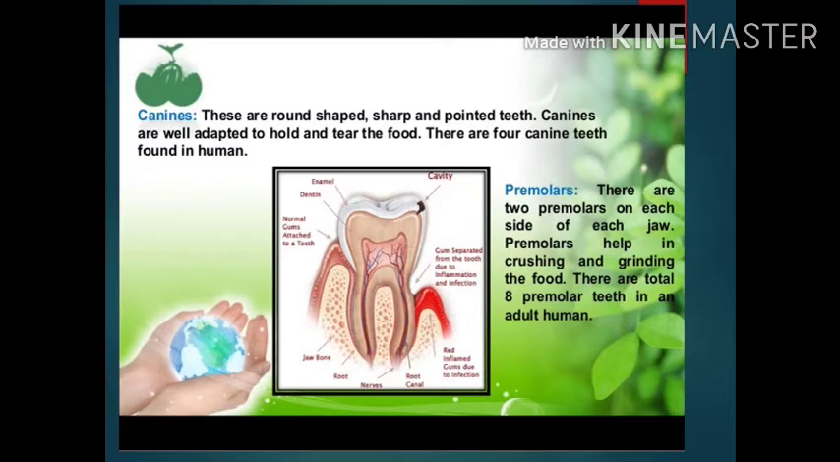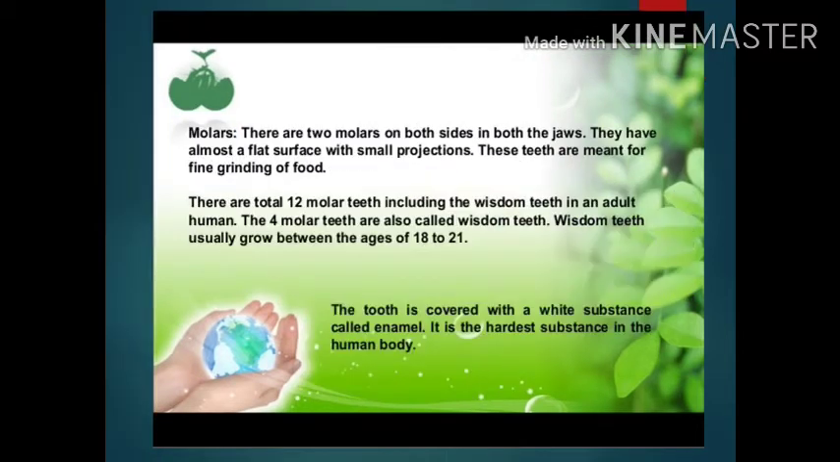Molars. There are 2 molars on both sides in both the jaws. They have almost a flat surface with small projections. There are total 12 molar teeth, including the wisdom teeth, in an adult human. The tooth is covered with a white substance called enamel. It is the hardest substance in the human body.